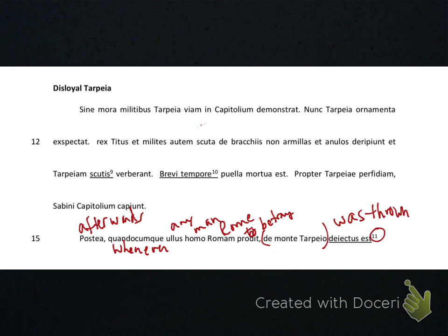Perjury had some serious consequences in ancient Rome. I think today you just end up in jail or paying a hefty fine. But in Rome, lying under oath was seen as the equivalent of betrayal, and it was definitely not accepted, with death as the punishment. That brings us to the end of the story.